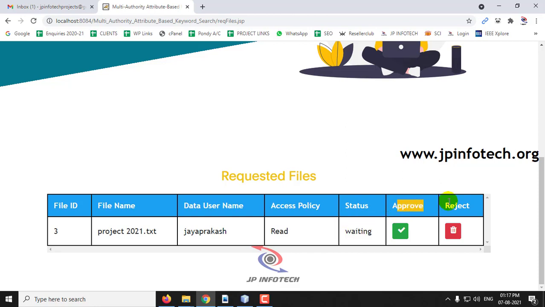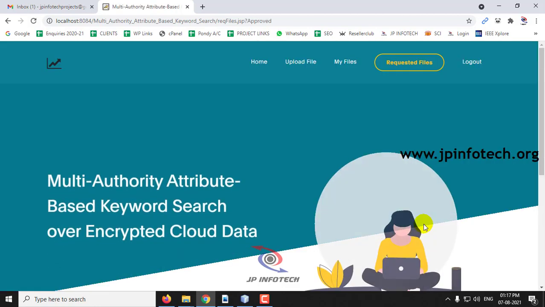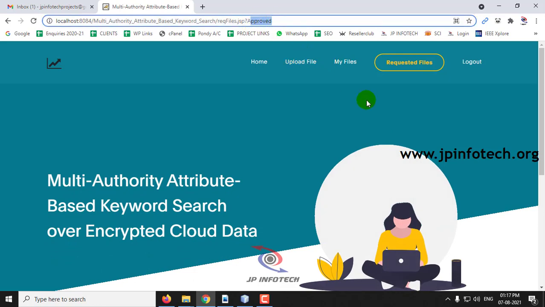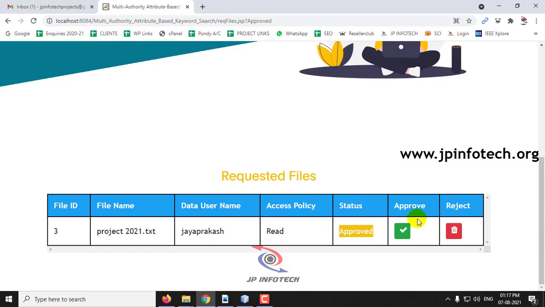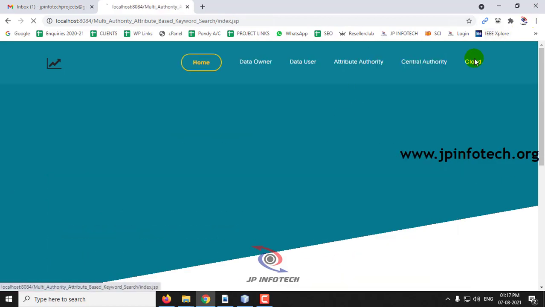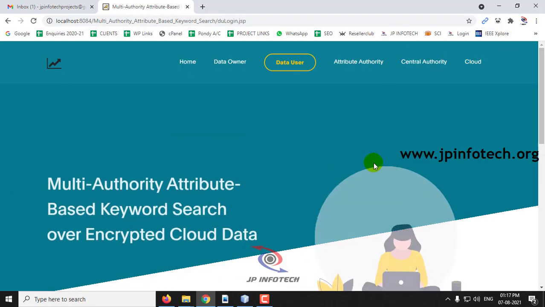You can approve it or you can reject it, and let me show you by clicking approve. So once the file has been approved, you can see the status updated to approved. Now let me log out and go to the data user part.